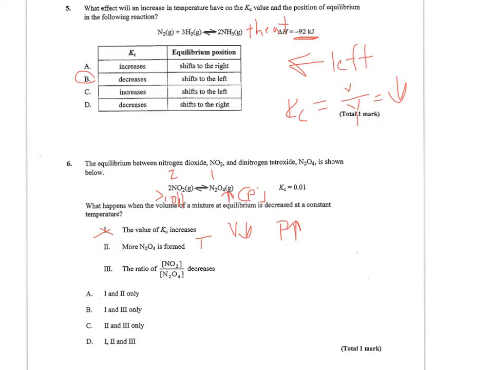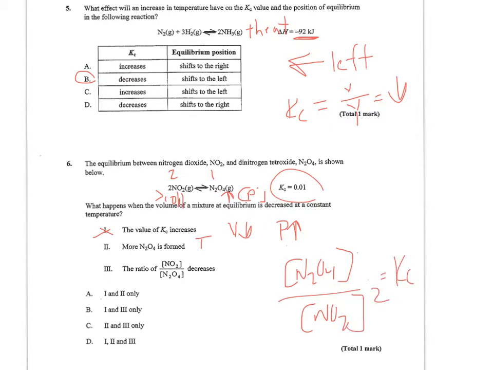And 3, this one's a little bit tricky, but you realize either 1 or 3 has to be true along with number 2, just because of the way the choices are organized. It says the ratio of NO2 to N2O4 decreases. That's true. The amount of reactant over product is going to decrease even though Kc stays the same, because remember, Kc isn't just the concentrations. It's going to be N2O4 over NO2 squared. So that's how Kc can remain the same even though this ratio does indeed decrease. So C, 2 and 3 are both true.